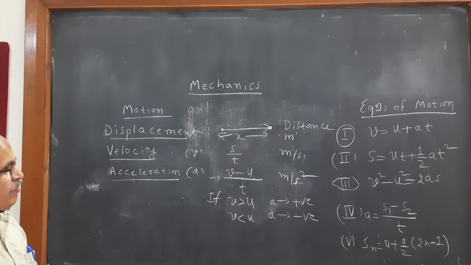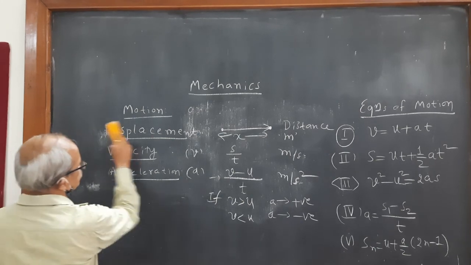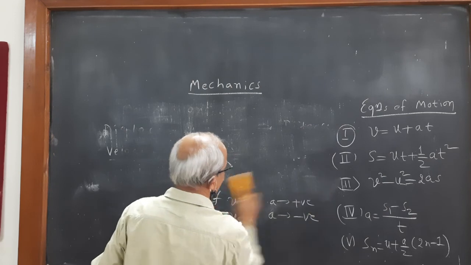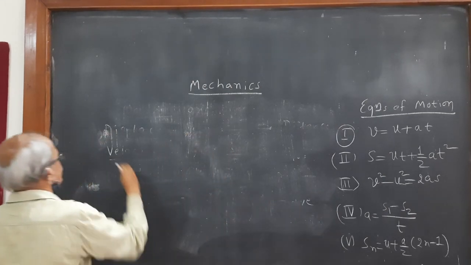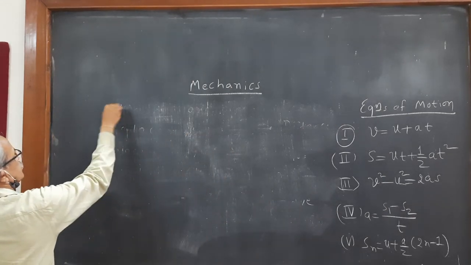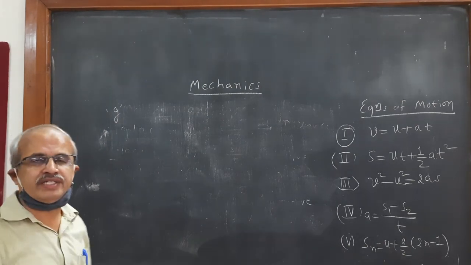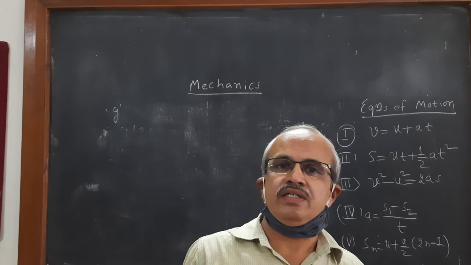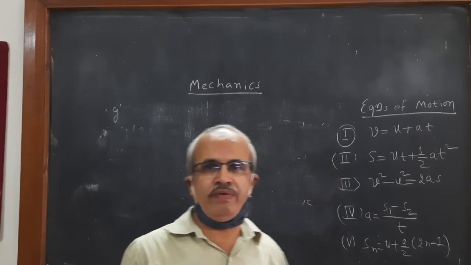Now, after this, you must know what is called acceleration due to gravity. What is the acceleration due to gravity? That is G. All of you know this. What is the value of acceleration due to gravity?